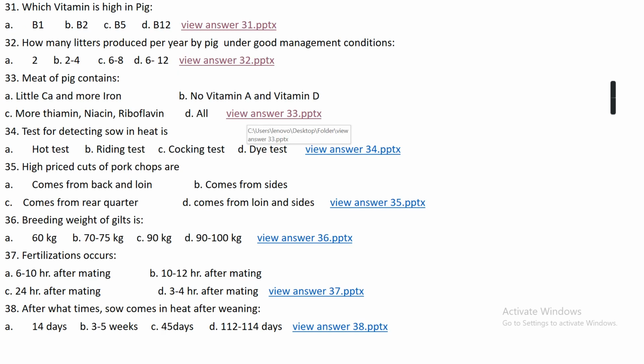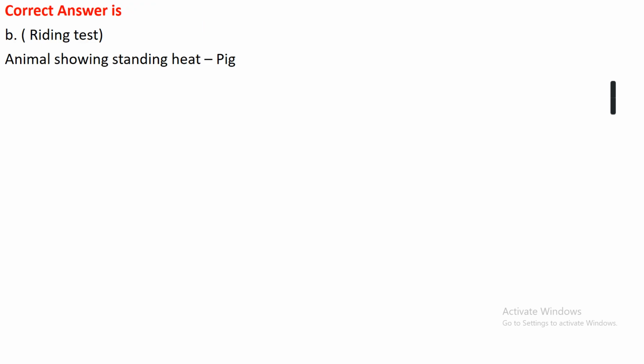Question number 34. Test for detecting sow in heat is option A hot test, option B riding test, option C cocking test, or option D dye test. The right answer is option B, that is riding test. While pressing the back of the pig, if the pig is in heat, then it remains in a standing condition, since the animal that shows standing heat is that pig.